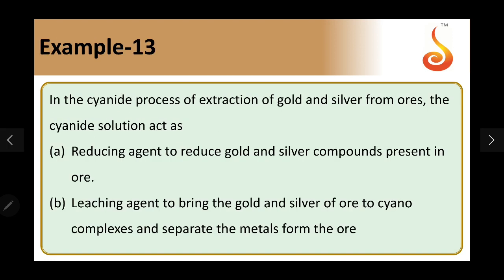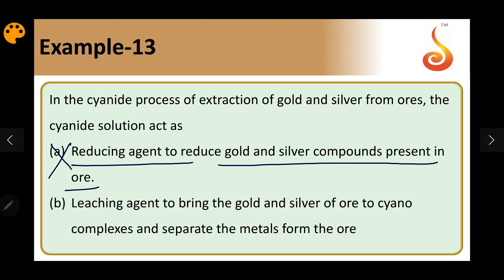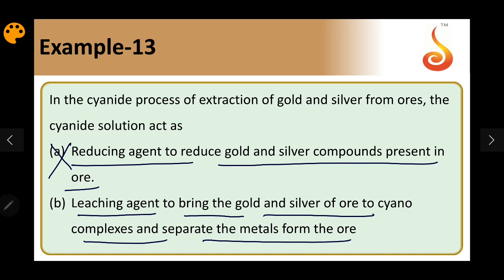So we'll go to the options. Option A says reducing agent to reduce gold and silver compounds present in the ore. There is no reduction; gold and silver exist as native ores, as the metal itself. Option B, leaching agent to bring gold and silver ore to cyano complexes and separate the metals from the ore.